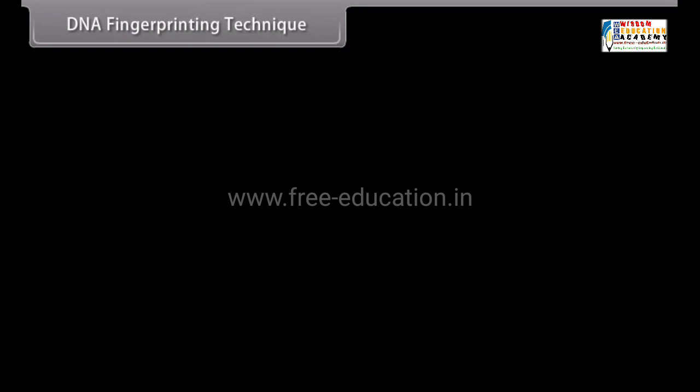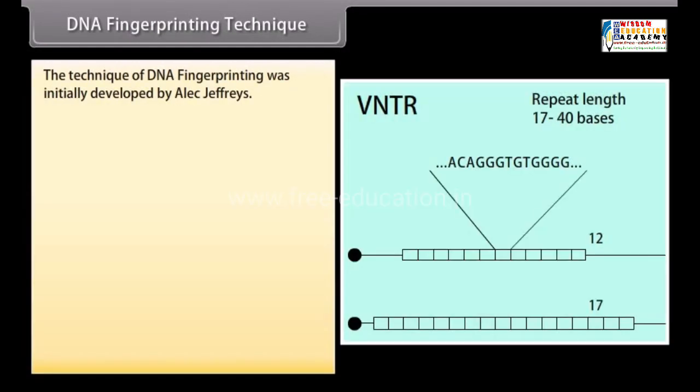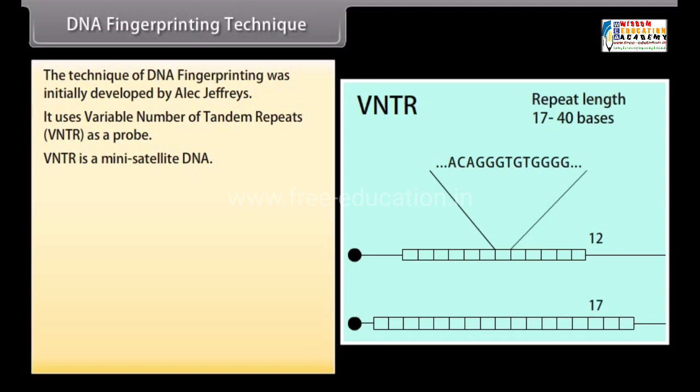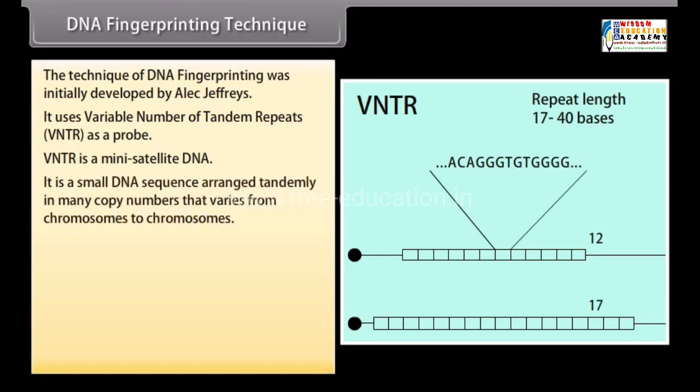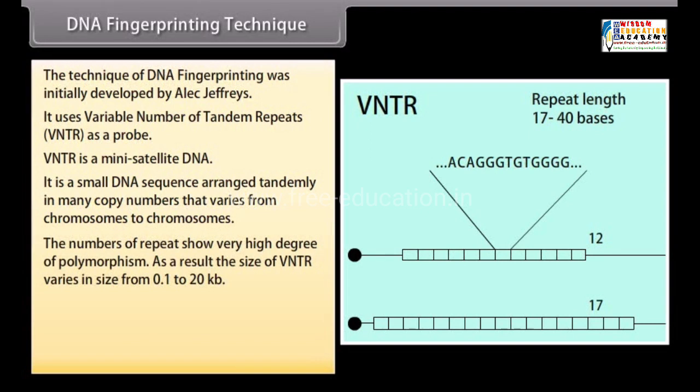DNA fingerprinting technique. The technique of DNA fingerprinting was initially developed by Alec Jeffreys. It uses variable number of tandem repeats, VNTR, as a probe. VNTR is a mini-satellite DNA. It is a small DNA sequence arranged tandemly in many copy numbers that varies from chromosome to chromosome. The number of repeats shows a very high degree of polymorphism. As a result, the size of VNTR varies from 0.1 to 20 kb.